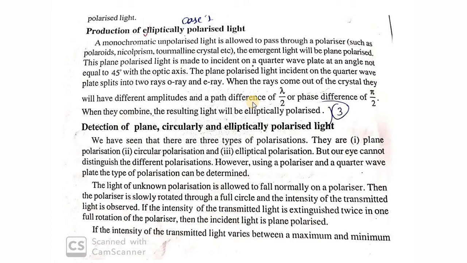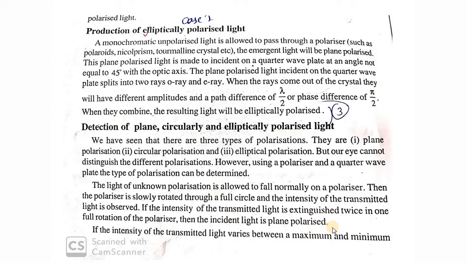Okay, so what do you do first? Light of unknown polarization is allowed to fall normally on a polarizer, and this polarizer is slowly rotated through a full circle. The intensity of the light coming out of the polarizer is observed. If the intensity is extinguished twice in a full rotation, the incident light is plane polarized light.